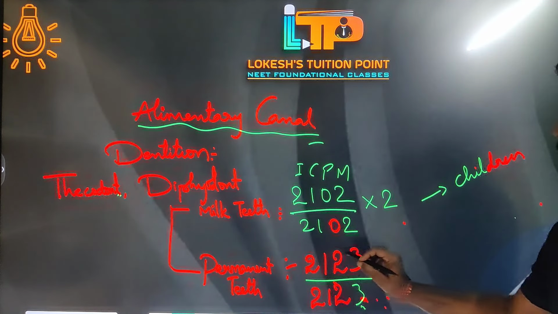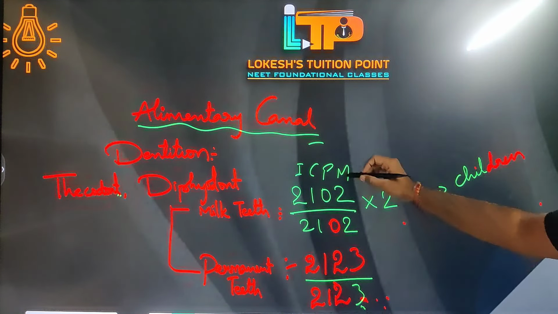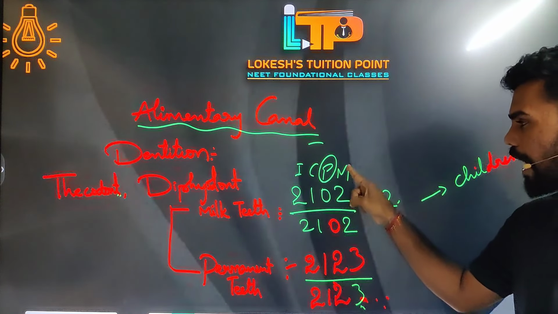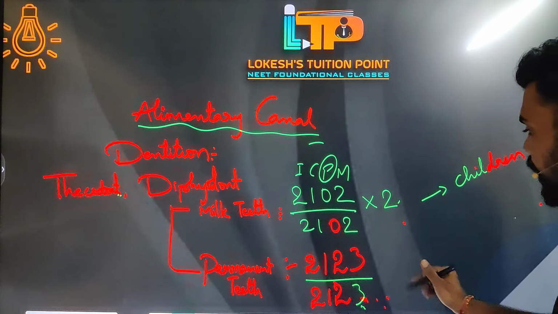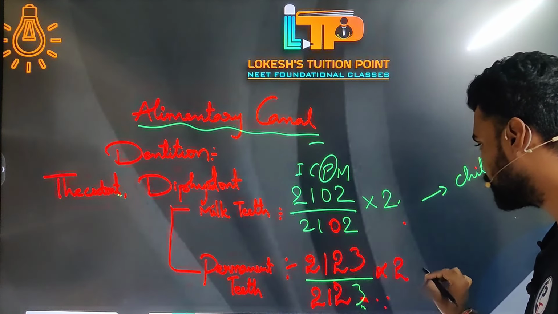Now see what is changed here. Initially you were having 0 premolars, but now you are having 2 premolars in each half jaw, and initially you were having 2 molars, but right now you are having 3 molars.